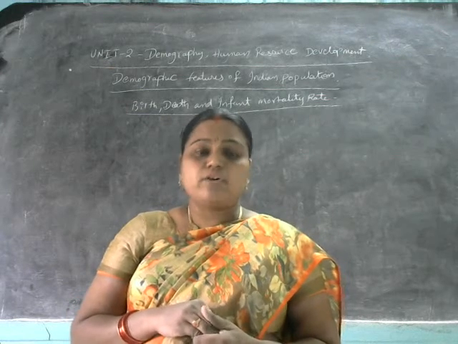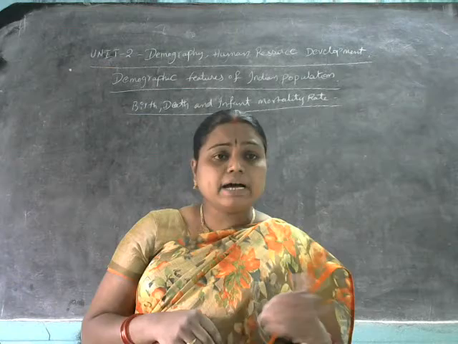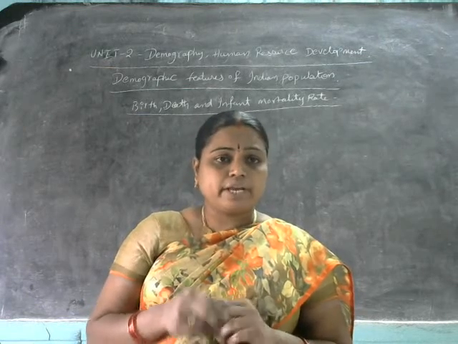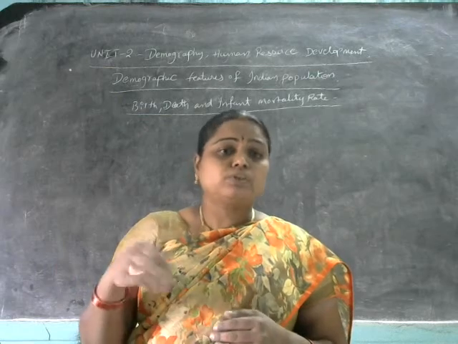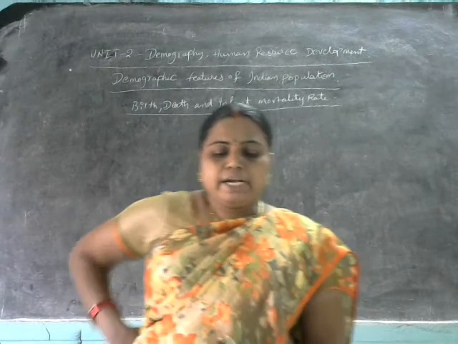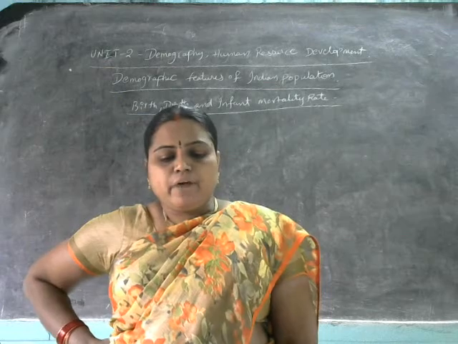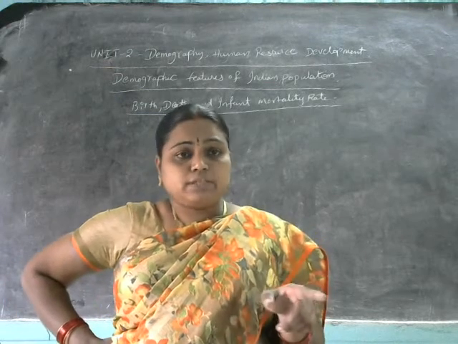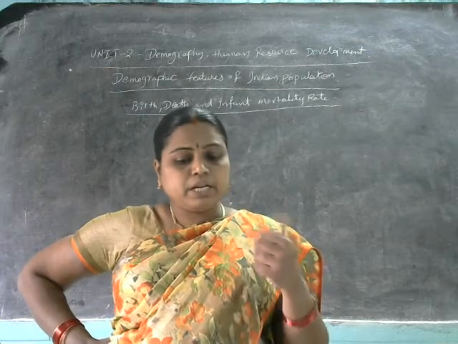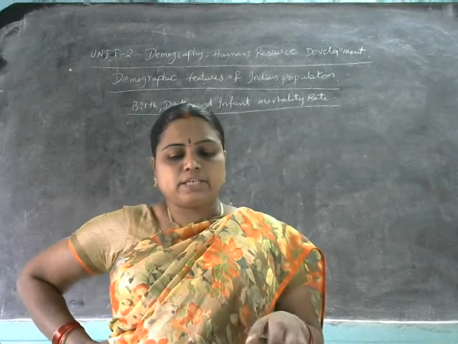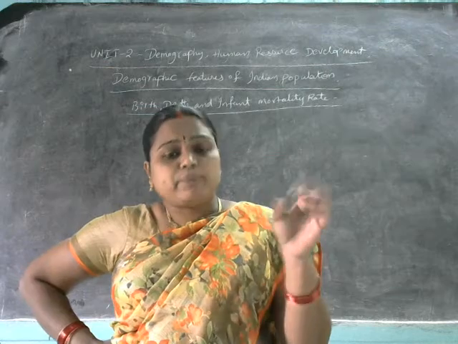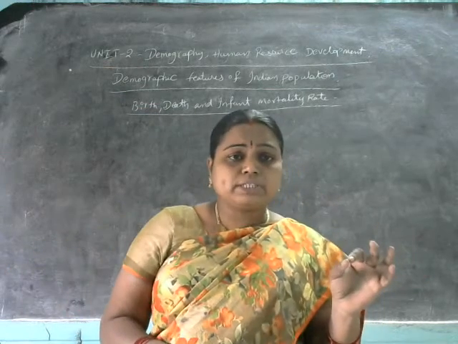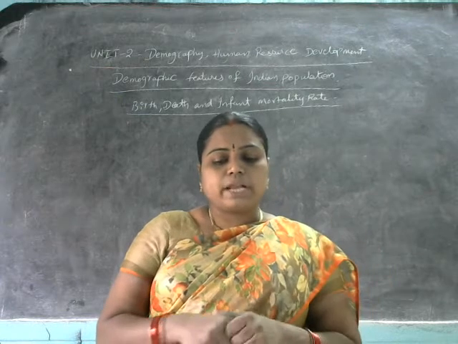In the second decade of the 20th century, a decade consisting of 10 years, the infant mortality rate was 218 per 1,000 live births, and now it is 47 per 1,000 live births in the year 2010.